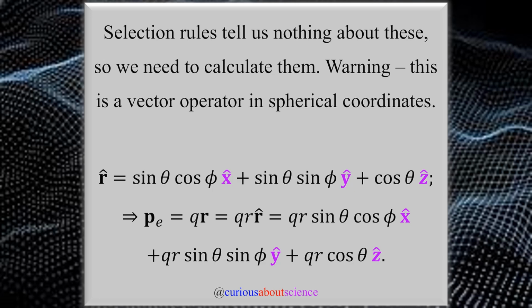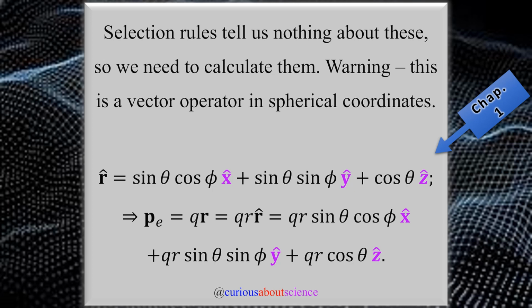In doing so, we realize that the operator is a vector operator in spherical coordinates. So it's r hat, emphasis on hat, its unit vector tells us we have three different components that were broken down into Cartesian unit vectors, which we need to incorporate in these integrals. And this was covered in chapter 1 of Griffiths' E&M as well, or you could look at the covers of the book.